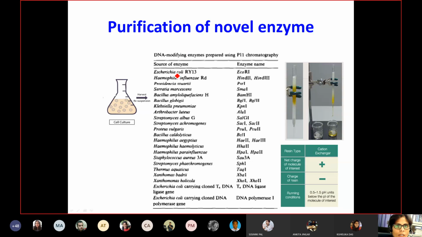For example, EcoRI that binds to nucleic acid, several endonucleases like HindIII, HindII, other kinases, some kinds of ligases, for example T4 DNA ligase, and many more like polymerases, right? In these kinds of purification they used the P11 column, and that was the reason they also started with the P11 column.